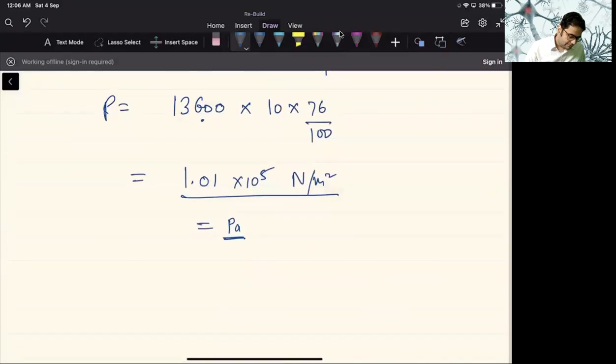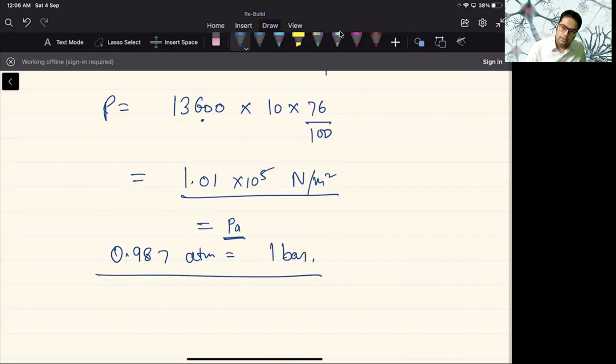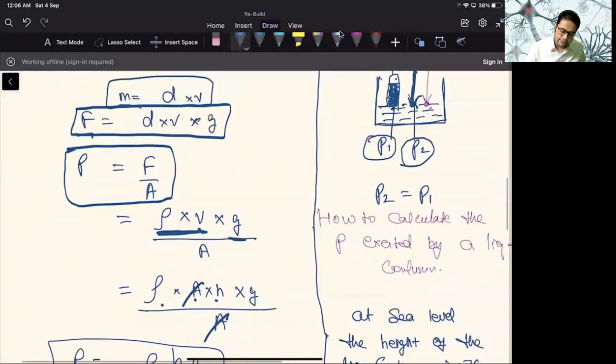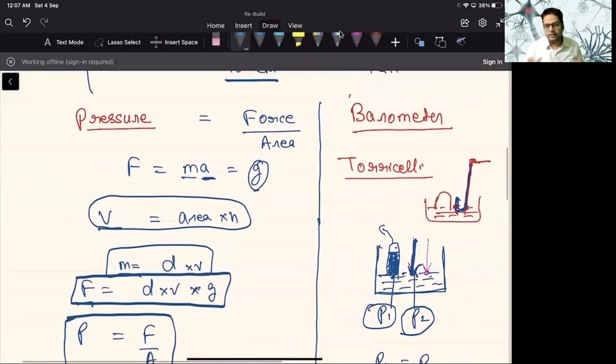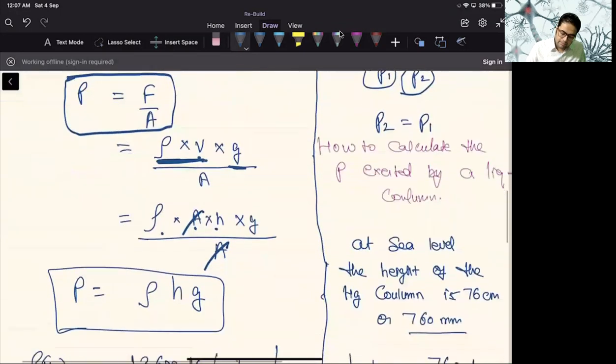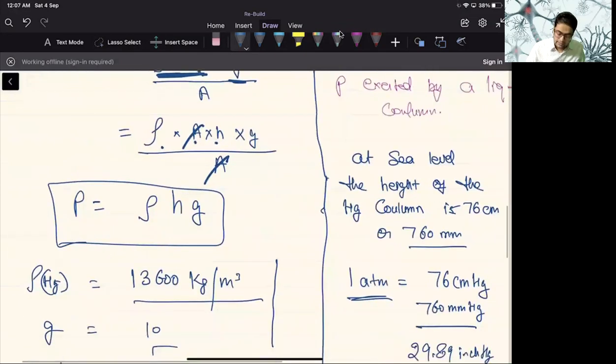In case of bar, 0.987 atm is equal to 1 bar. Fine. The SI unit is Pascal. And the simplest barometer was used by Mr. Torricelli. So to respect Mr. Torricelli, 1 millimeter of mercury will be considered as 1 torr.